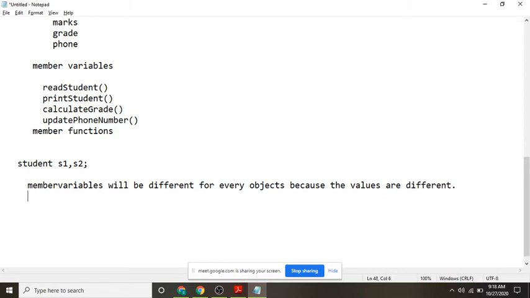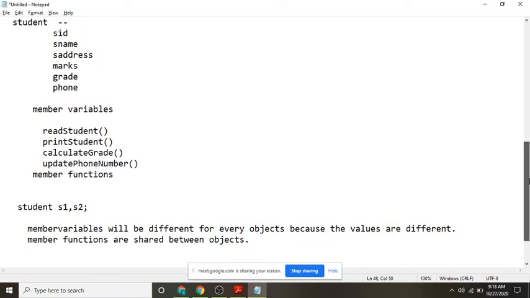But whereas member functions are shared between objects. Did you all understand what I told just now? That means the member variables SID, SName, SAddress, marks, grade, phone number will be different for each and every object.